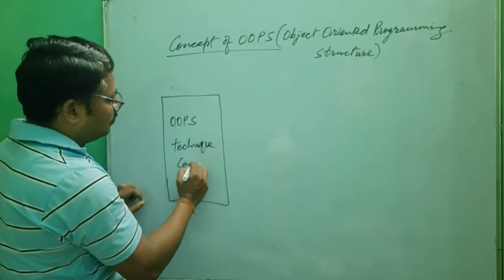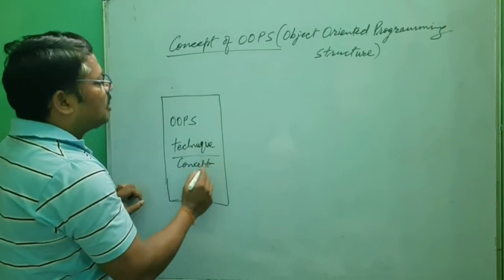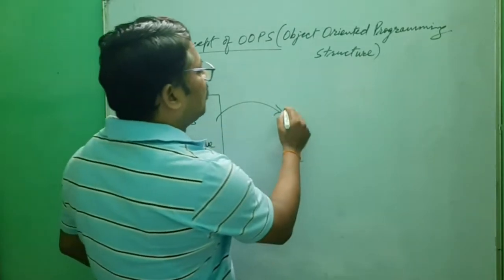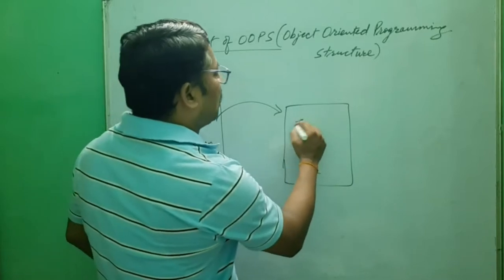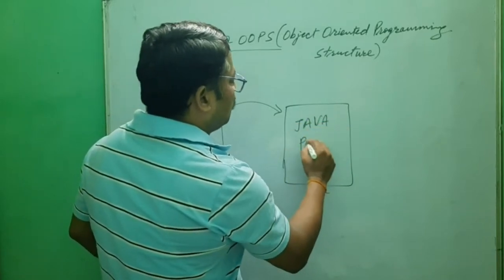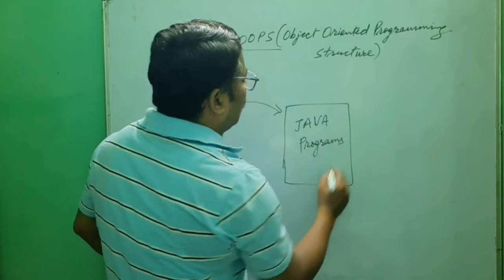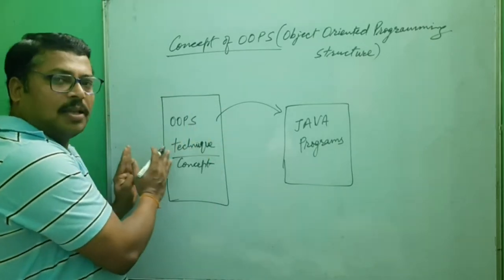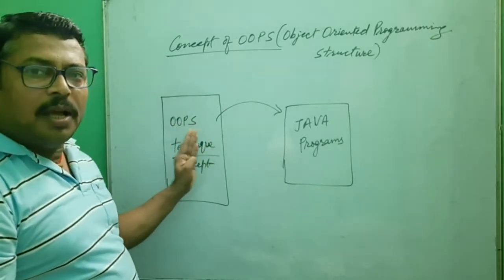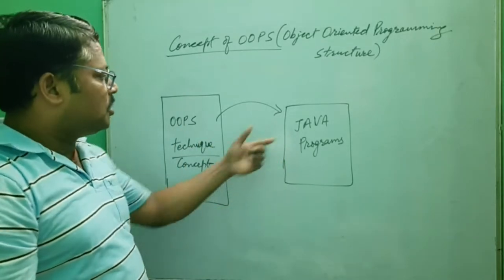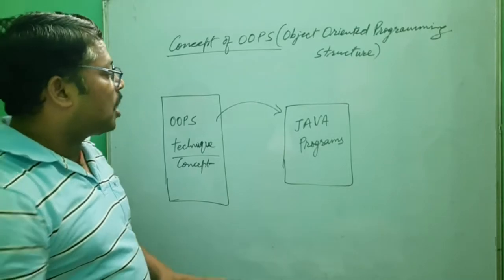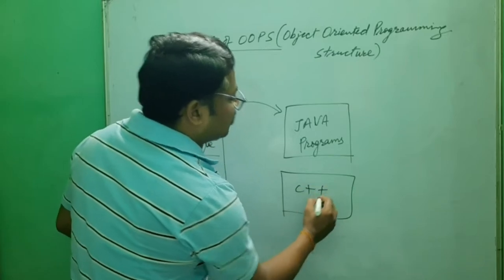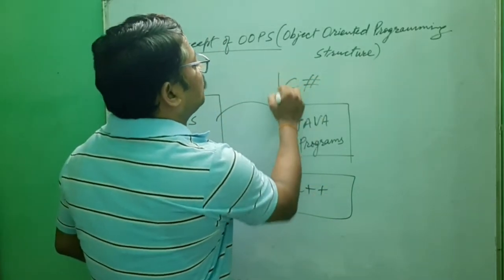This is a completely separate thing, and this is one concept that we are going to implement in our Java programs. That means Java programs are based on this concept. This is separate and individual from any programming language. So Java uses this concept of OOPS. Another programming language, C++, also uses the concept of OOPS. Many more programming languages nowadays, C# and Python, also use it.